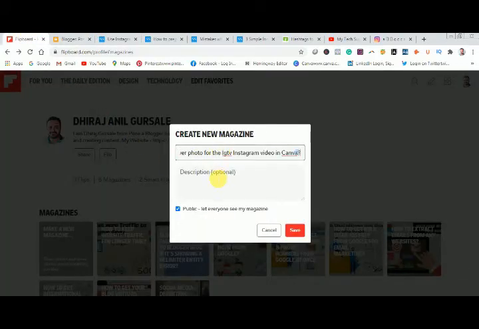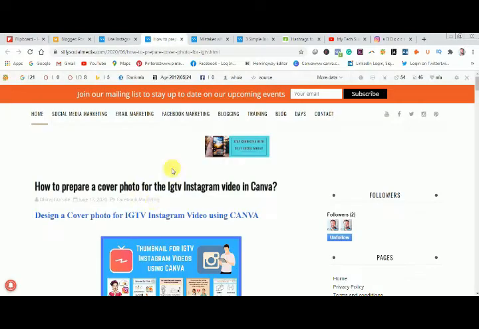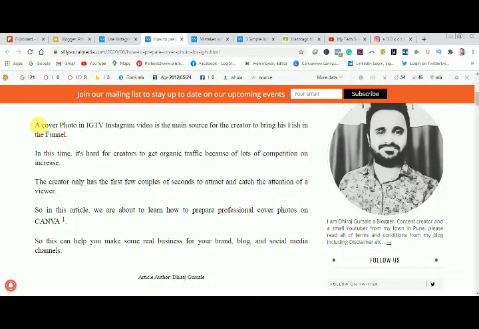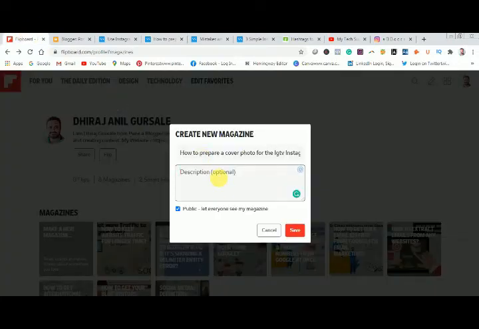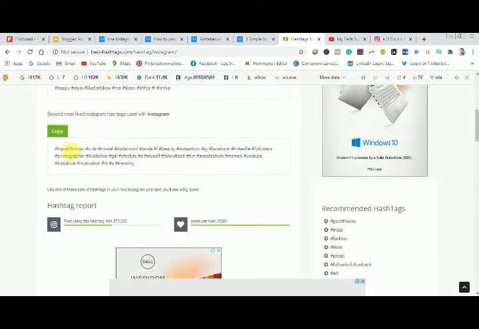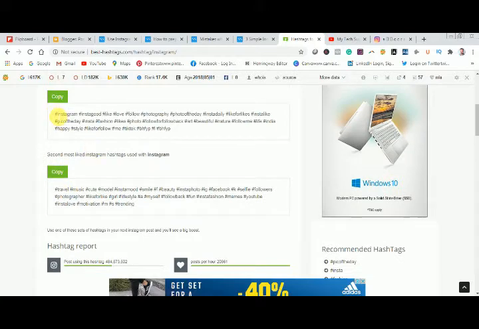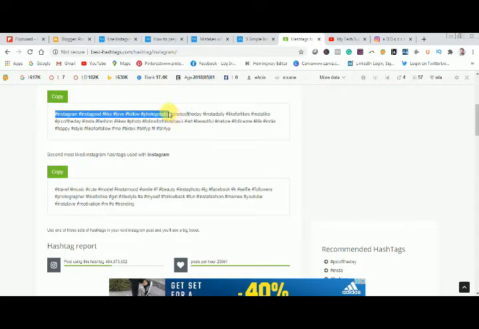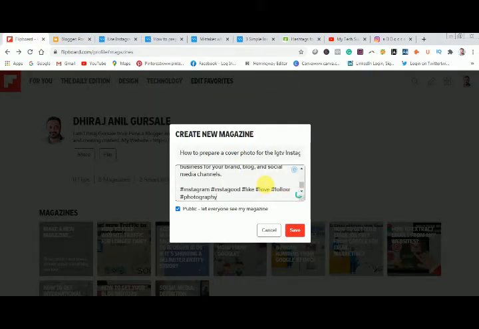Now in the description again I will go back to my blog article and I will copy these few lines, Ctrl C, and I will paste it here, Ctrl V. Now I will enter twice and here I will provide a couple of hashtags related to my niche. I recommend this website, best-hashtags.com, and from here I will give a couple of hashtags to my description. So I will copy this and paste this here and I will click on save.